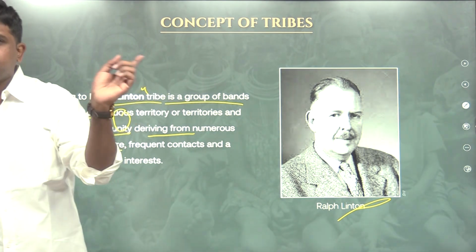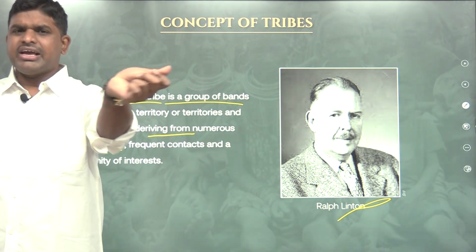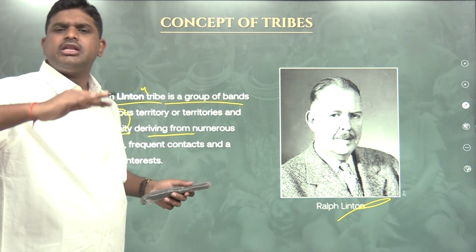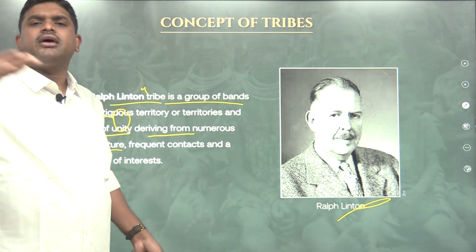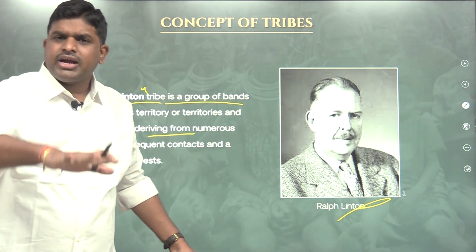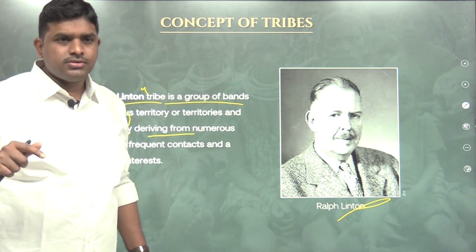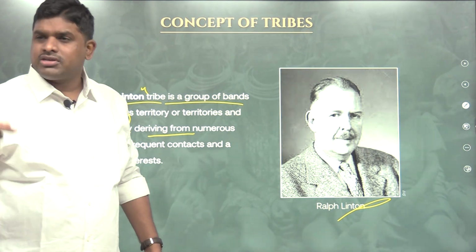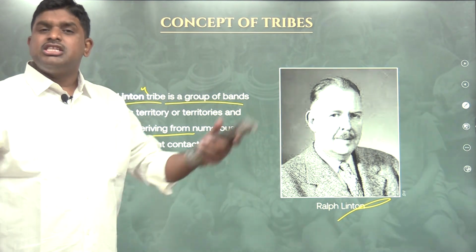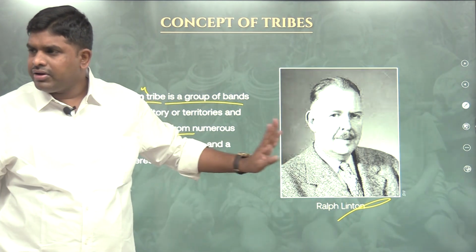So we people live in a contiguous territory, for example, we are a tribe. It means continuously our land: Ashok Nagar, Gandhi Nagar, a continuity. We live in a continued area whereby we have a brotherly feeling among ourselves, a we feeling. We have a strong feeling that these people are my people, according to Ralph Linton.